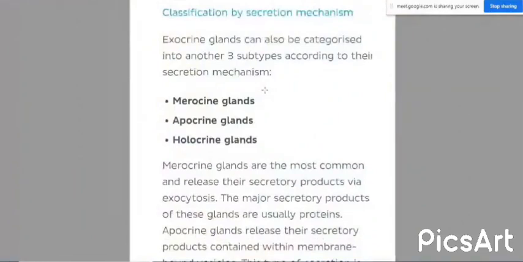Next is about the classification by the mechanism or mode of secretion. The exocrine glands, again, I am telling you, all these are different types of exocrine glands, and the secretion passes along with the help of the duct system. Depending upon the mode of secretion, it is divided into merocrine glands, apocrine glands and holocrine glands.